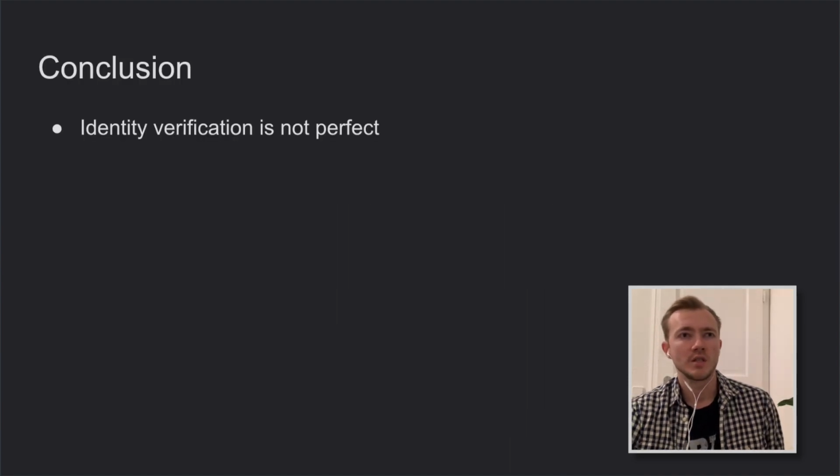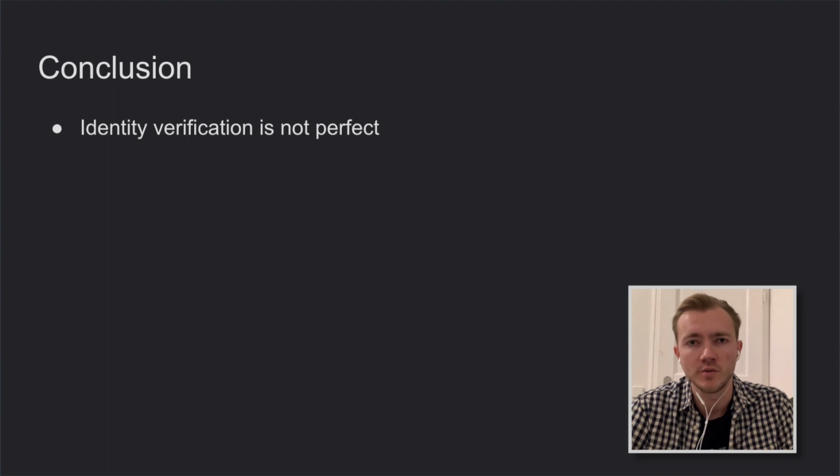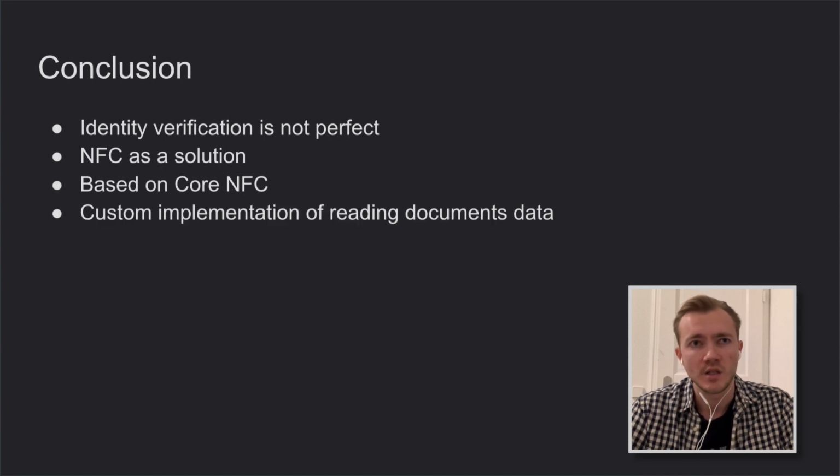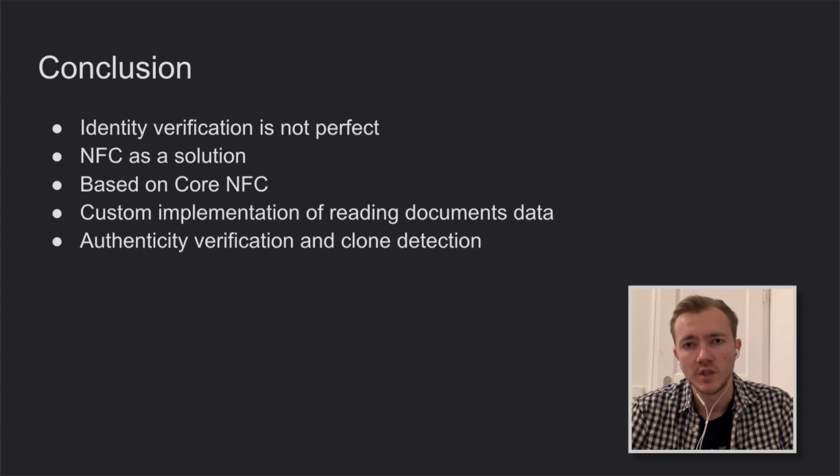To conclude, we can see that the identity verification process is not perfect. There are some problems, and NFC can be a solution for these problems. In iOS, all the NFC work is based on the system Core NFC framework, but such custom use cases as reading document data, verifying authenticity of documents, or detecting cloning should be implemented on our side.